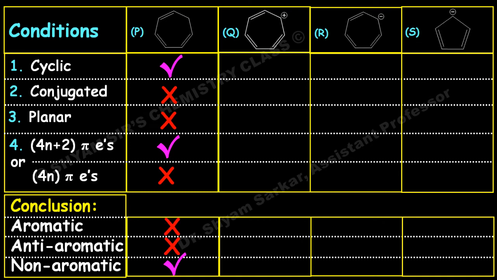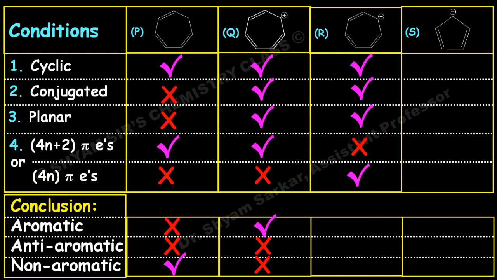The next one is cyclic, conjugated, planar, and it obeys the 4n plus 2 pi electron rule where n equals 1, so this is aromatic in nature. If you see the next molecule, this is cyclic, conjugated, planar, and it obeys the 4n pi electron rule where n equals 2. So this is anti-aromatic in nature. This is an anti-aromatic compound. And if you see the last one, this is cyclic, planar, conjugated, and it obeys the 4n plus 2 pi electron rule where n equals 1. So this is also aromatic in nature.